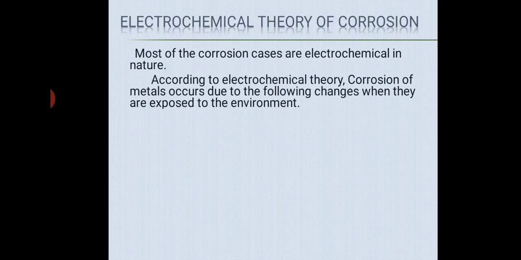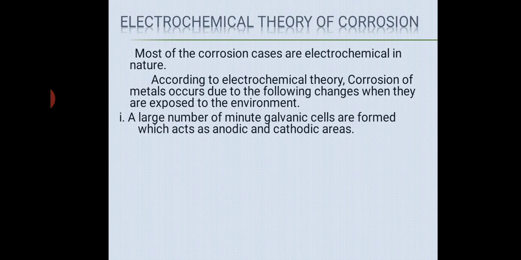According to the electrochemical theory of corrosion, corrosion of metal occurs due to the following changes when the metal is exposed to the environment. First, a large number of minute galvanic cells are formed which act as anodic and cathodic areas. That means on the surface of the metal there will be formation of anodic sites and cathodic sites, and hence galvanic cells. A metal surface is large, so these will be very tiny galvanic cells, and at that spot corrosion starts taking place, and it gets worse and worse as the days pass.